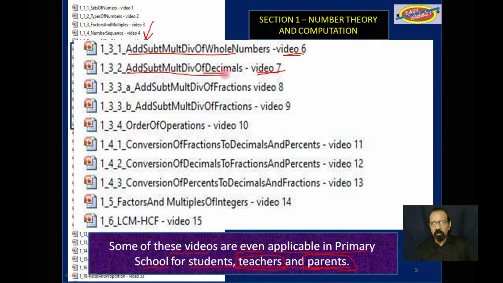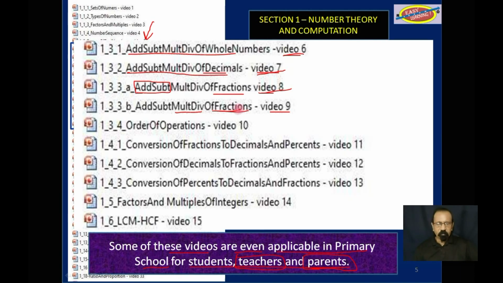Again, that is work done in grades 3 and 2. And of course, grades 4, 5, and 6. But then you look at video 8, and it says add and subtract fractions. And video 9, multiply and divide fractions.